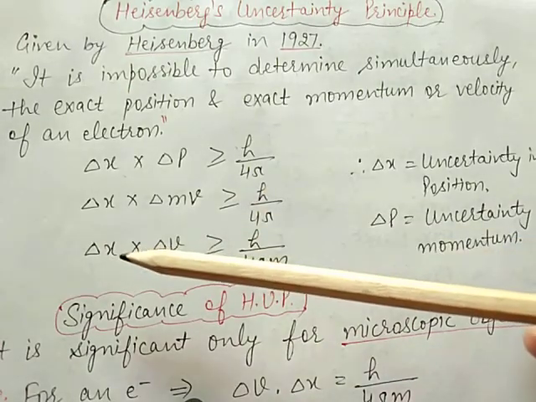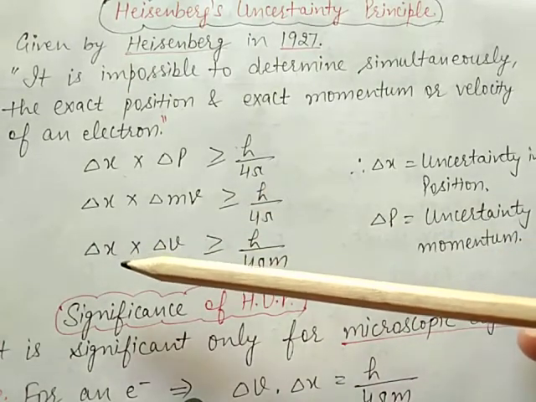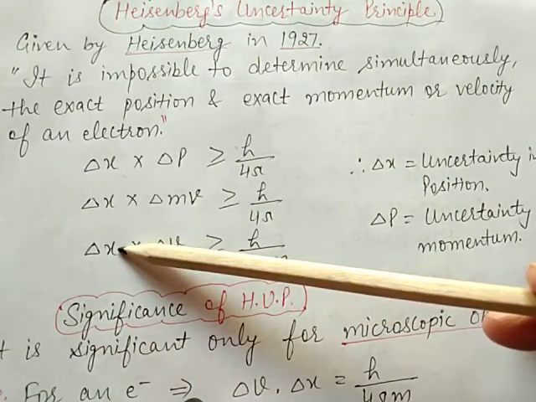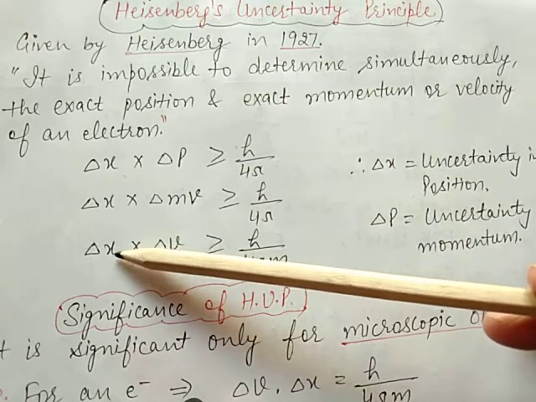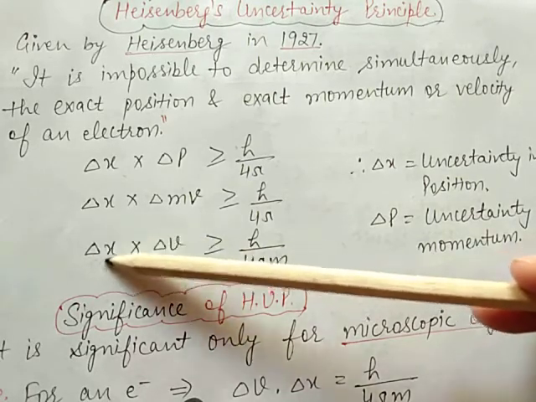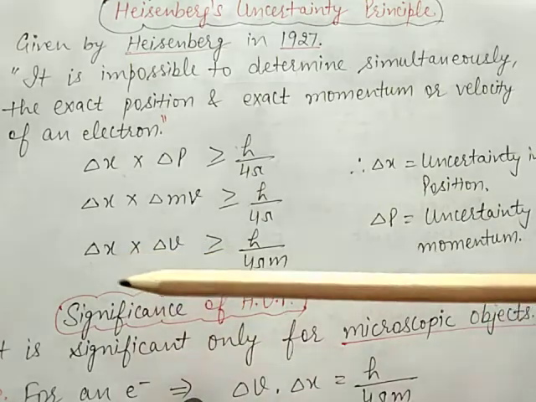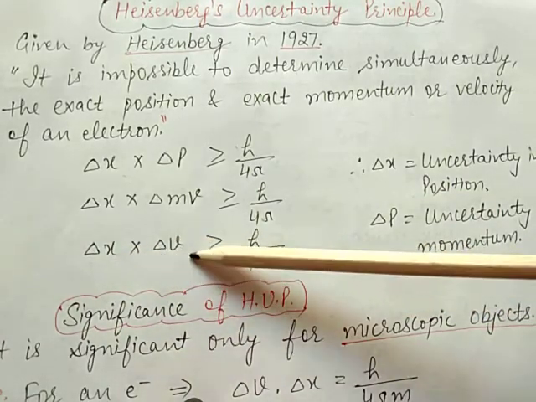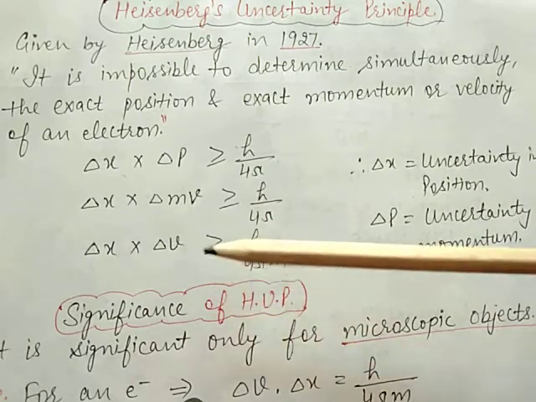It means if the position of the electron, this x, is determined with high accuracy, that is, if delta x is small, then the uncertainty in the velocity of the electron will be large, and vice versa.